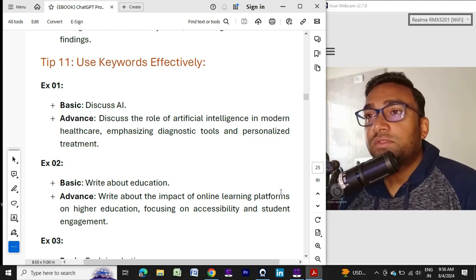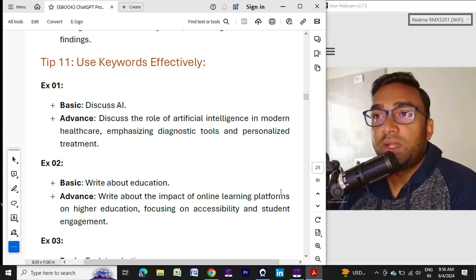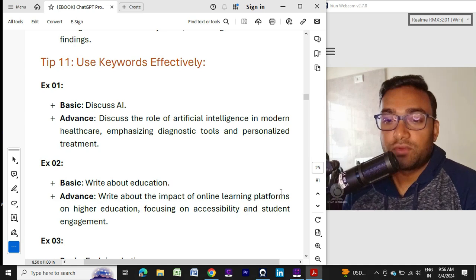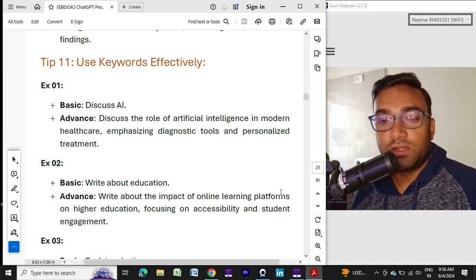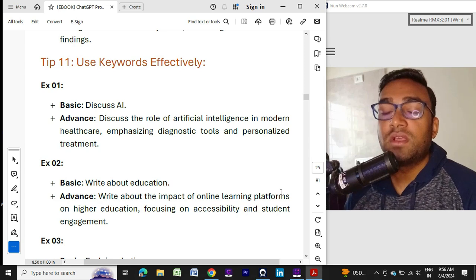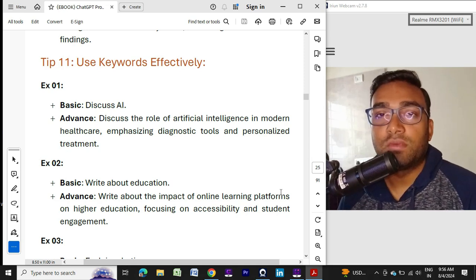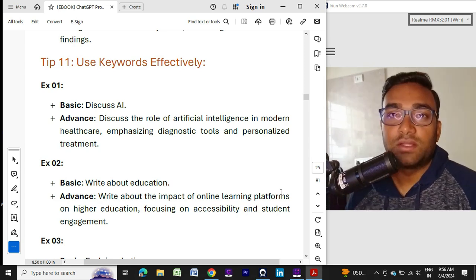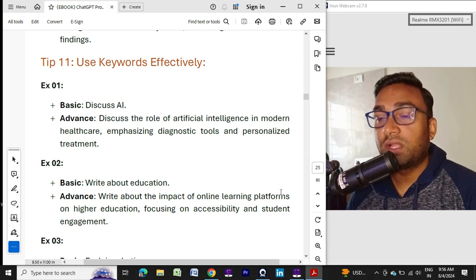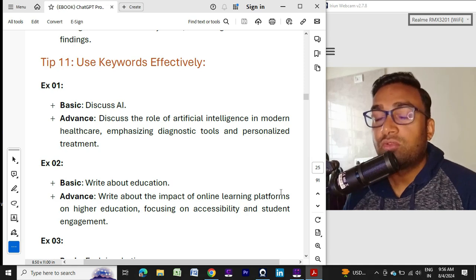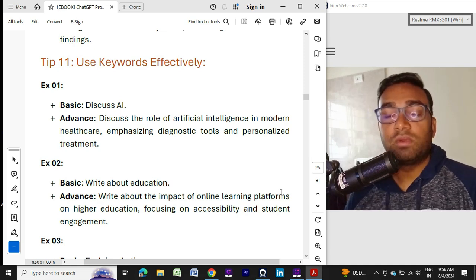So now we will learn tip number 11. The point is to use keywords very effectively. Whenever you are using any keywords for writing a prompt for ChatGPT or any other artificial intelligence tool, the keyword works like magic. So that is very important also, and you need to write that keyword very effectively.